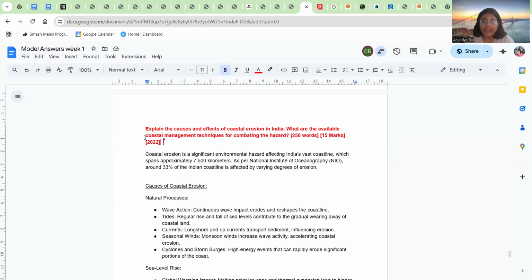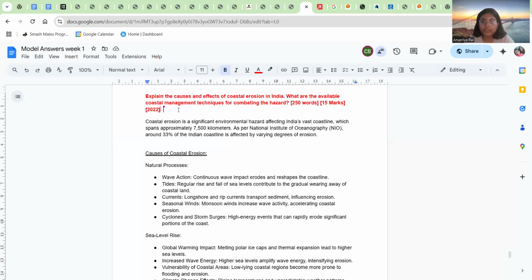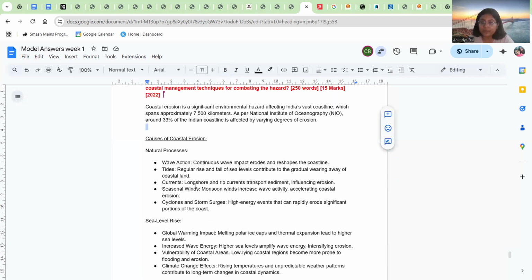Coastal management technique. So now we have understood fairly well what we'll be talking about. We're talking about the percentage of the coastline that is vulnerable to coastal erosion. Then we'll talk about the cause, then we'll talk about the effects, and then we'll talk about the management techniques. See, this is how I'll be approaching. But again, I have given plenty of points. You do not need to write so many. You just write 2 points or 3 points under each subhead, and it will be more than enough.